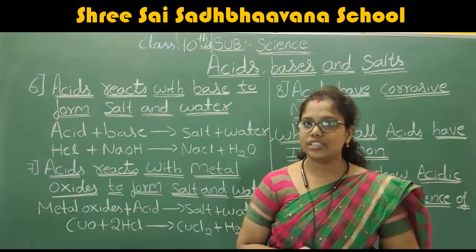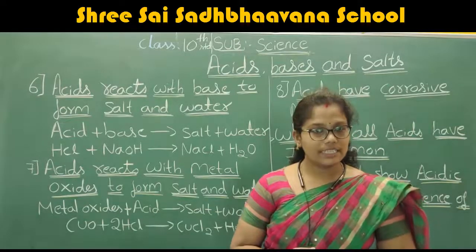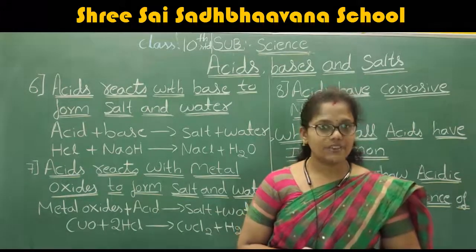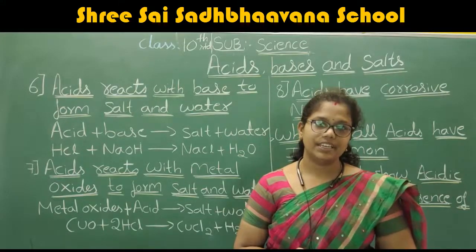Can you write the reaction for this one? Just try the reaction. Magnesium oxide plus sulfuric acid gives rise to magnesium sulfate as well as water.